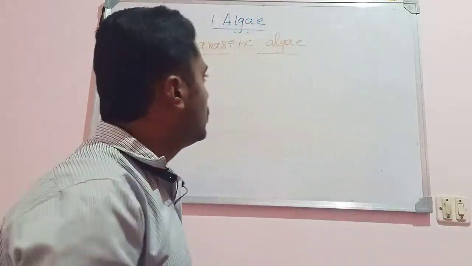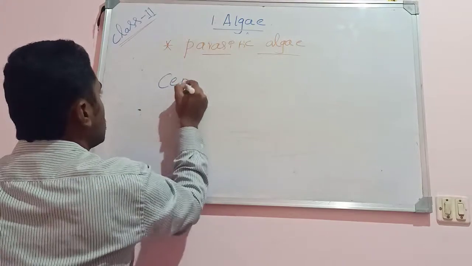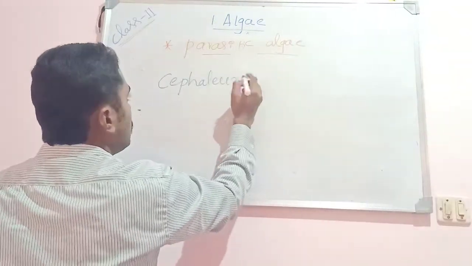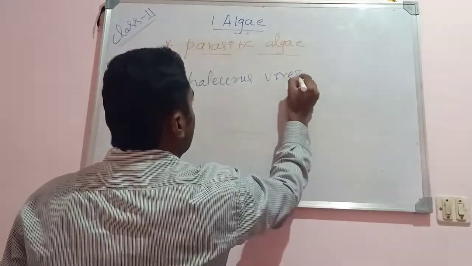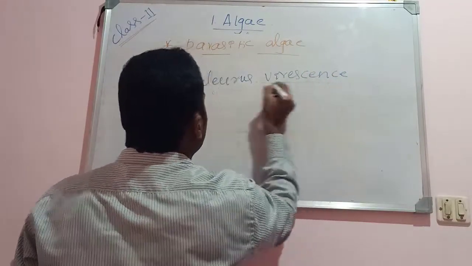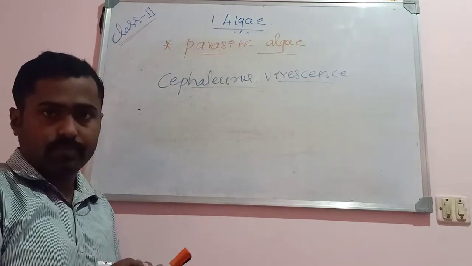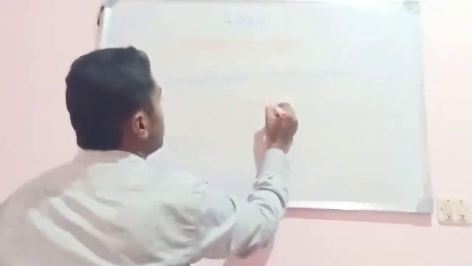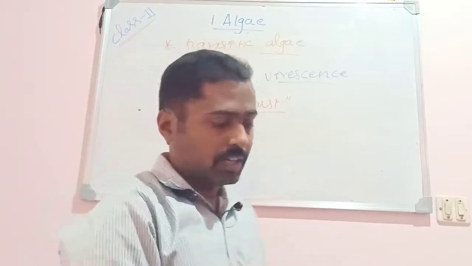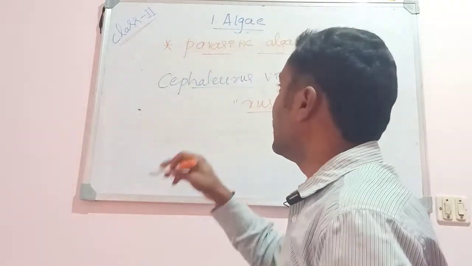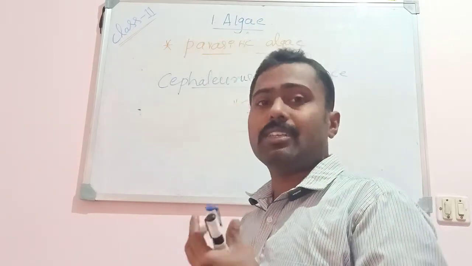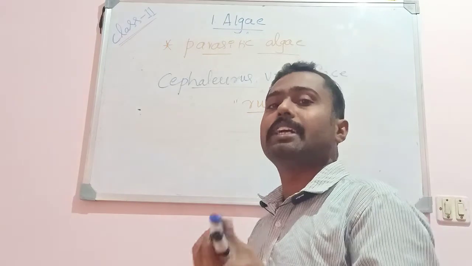For example, an alga called Cephaleuros virescens. This is an alga that grows as a parasite, especially on coffee or tea plants, where it causes a rust disease in them. So that is what is called Cephaleuros virescens. This is an example for parasitic algae. Okay. So even algae can grow as parasites. These are some unusual habitats or unusual nature of algae.